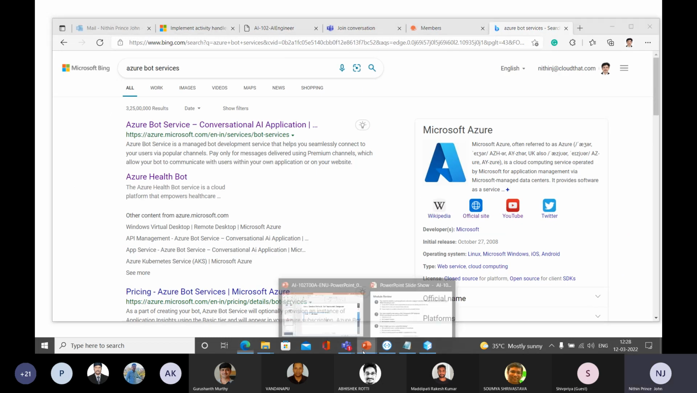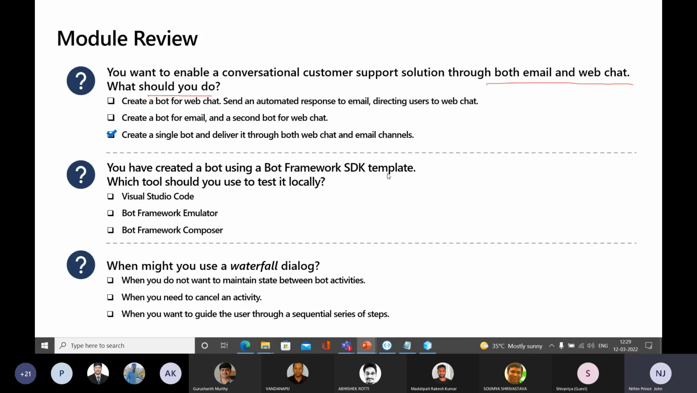So let me ask the last question. Here the right answer is Bot Framework Emulator. And the last question is, when might you use a waterfall dialog? When you do not want to maintain the state between bot activities, or when you need to cancel an activity, or the third one? The third one, sir. Yeah.